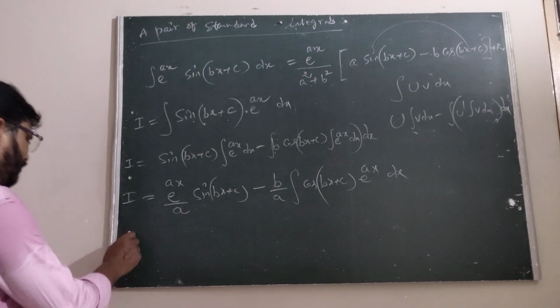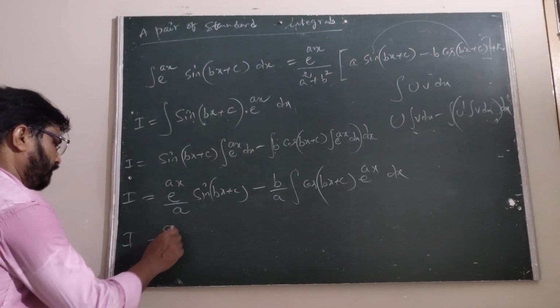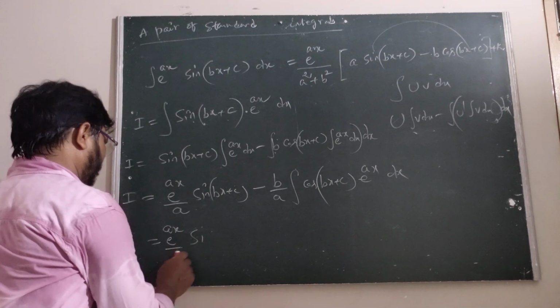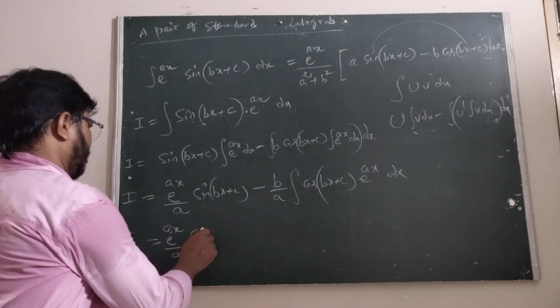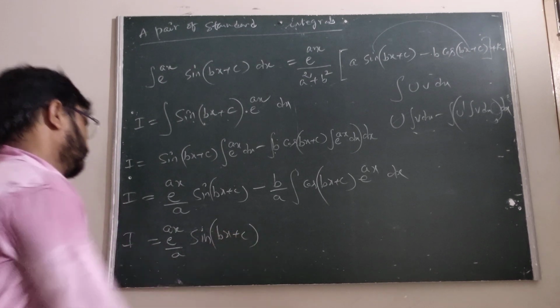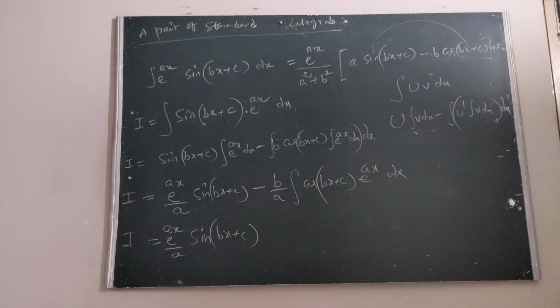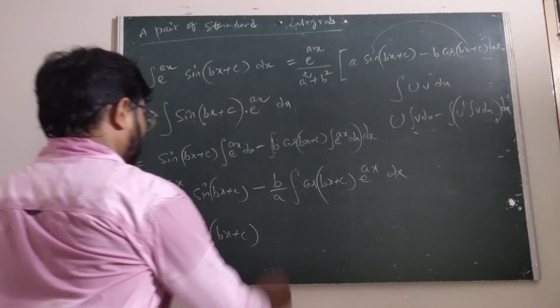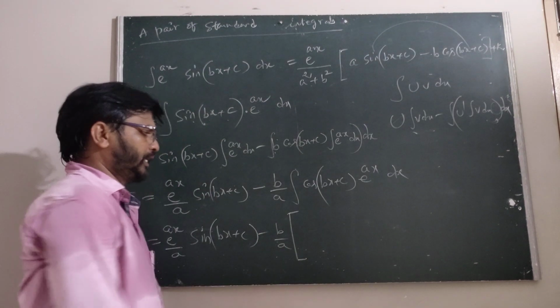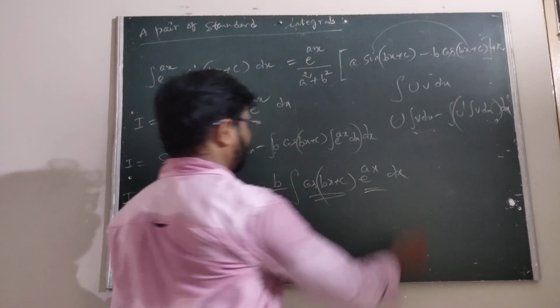Now this is I equals e power ax by a, the sine of bx plus c, and now here the minus of b by a. How to write this one? Again we are taking the uv rule.